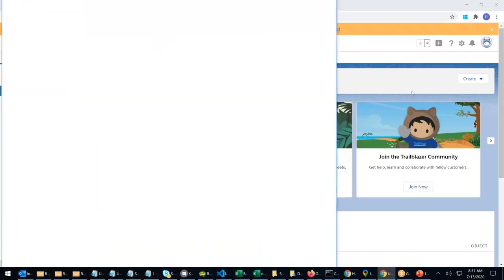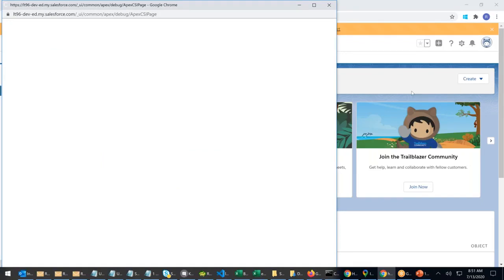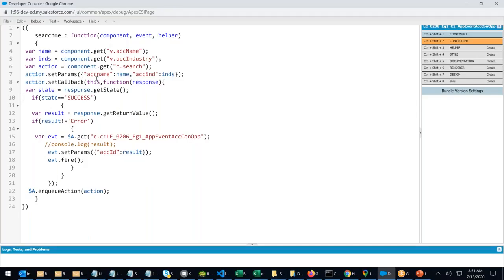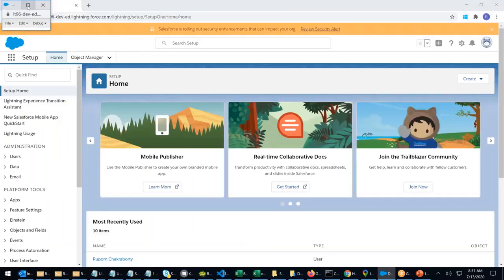Developer console. Okay, but we didn't get it. Okay, I didn't get the name of it. Full screen.